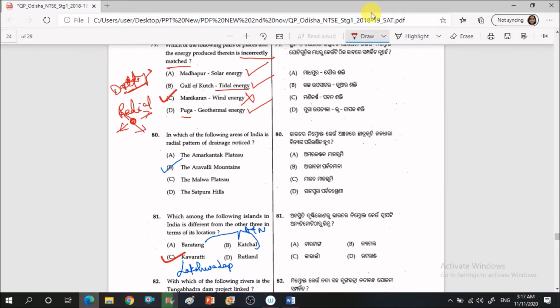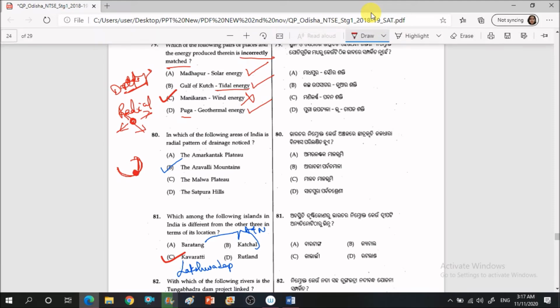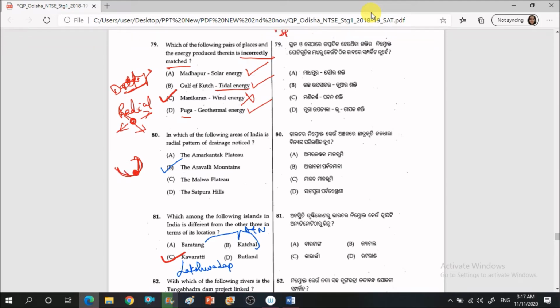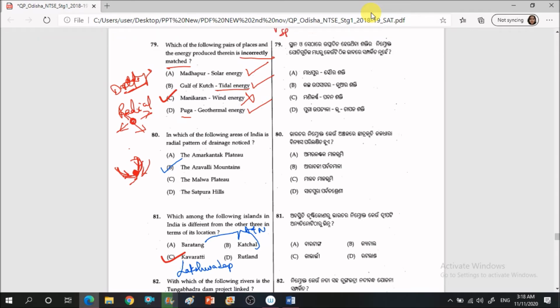Similarly, there is a converging pattern also. For example, if there is a mountain and there is a depression just in the middle of it, all these streams, because of rain or any other reason, merge towards the central point. Even that is a case, understanding? So radial pattern is the first pattern. Second pattern is the dendritic pattern.